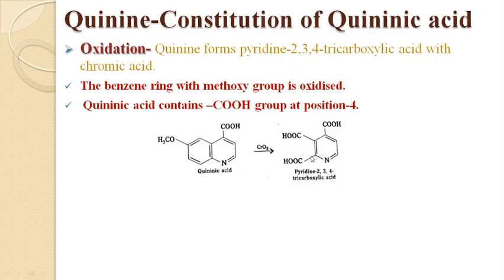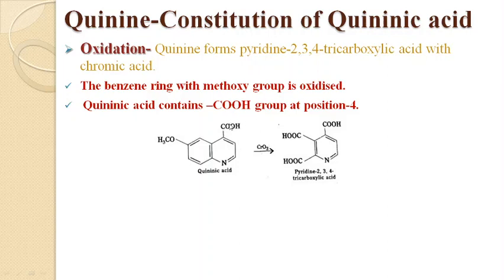These two carboxylic acids are a result of the oxidation of the benzene ring containing the methoxy group. It converts into COOH.